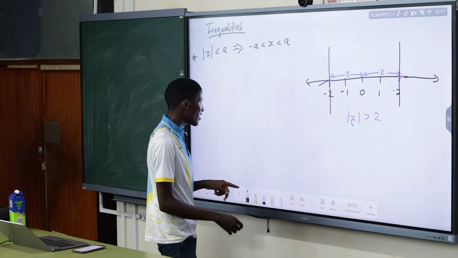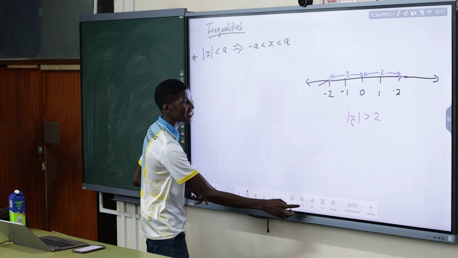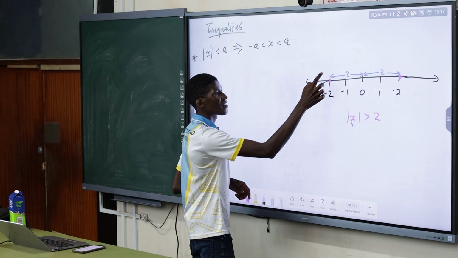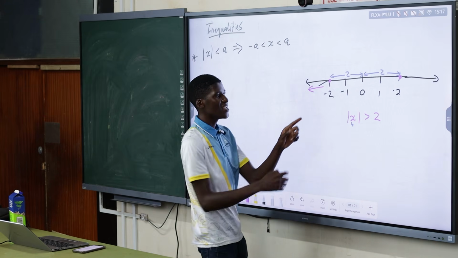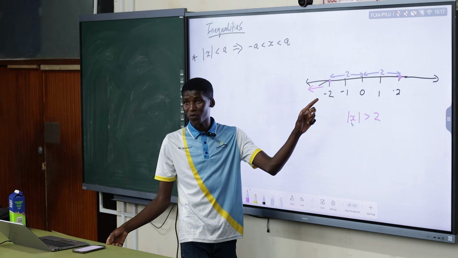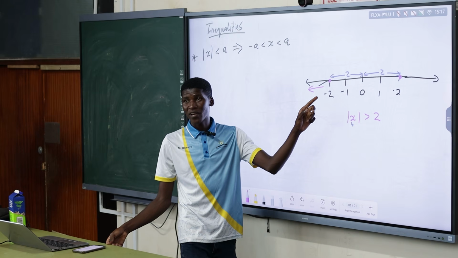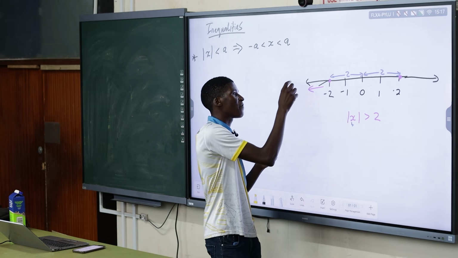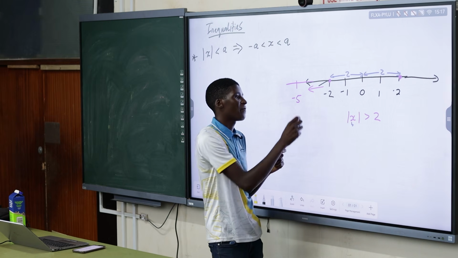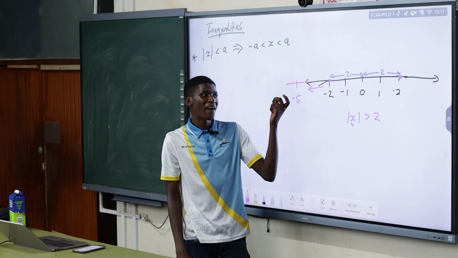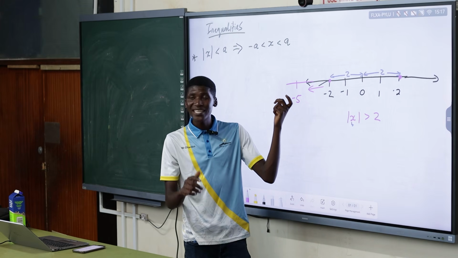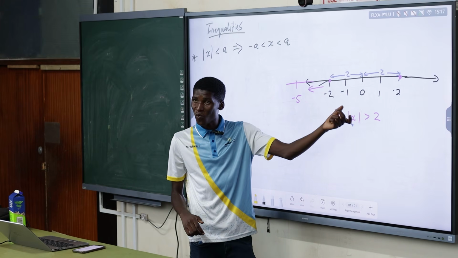So it means that for me to get a number at a distance greater than 2 from 0, that number must be less than negative 2. Do you see it? Let's take a number, maybe negative 5. Negative 5 is somewhere here. If the distance of negative 5 from 0 is 5 units, is it greater than 2?